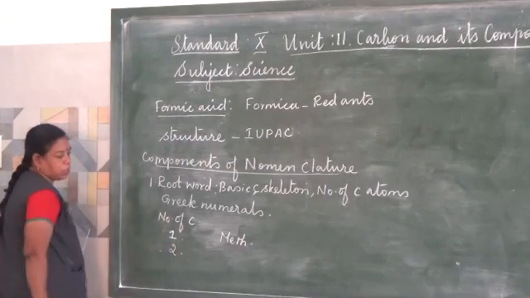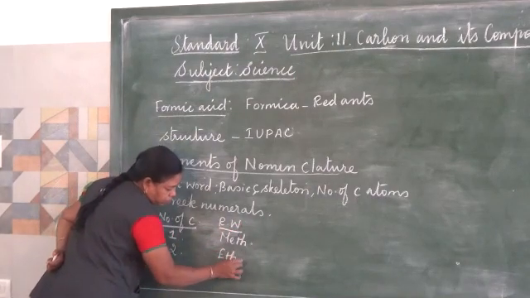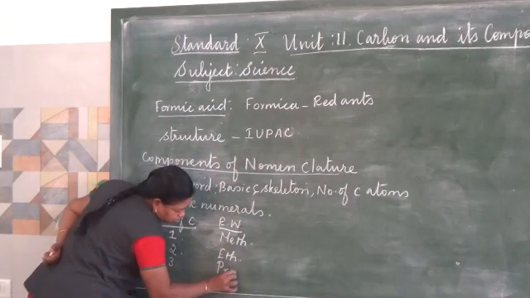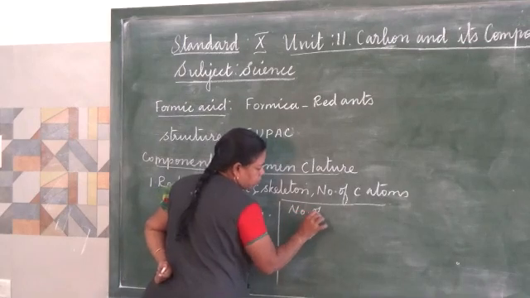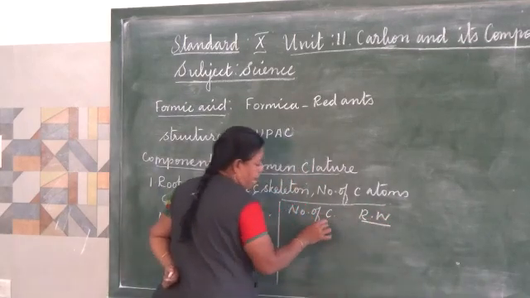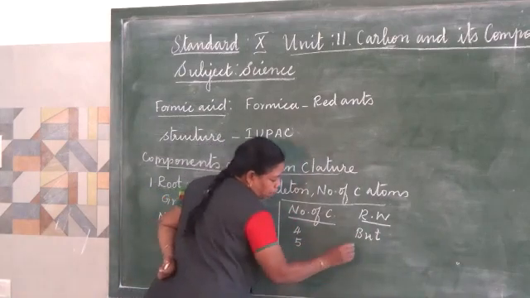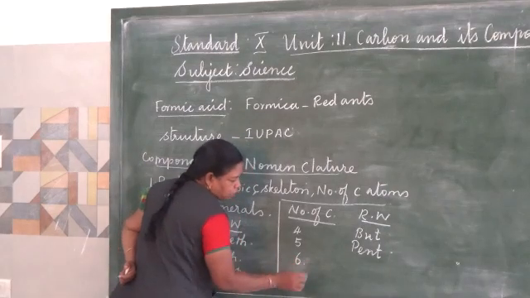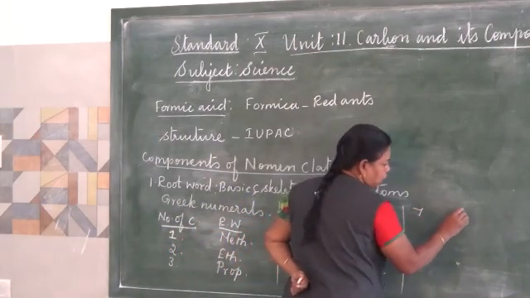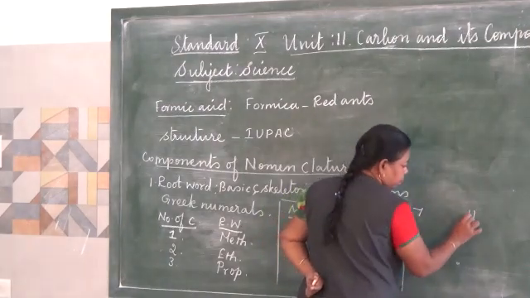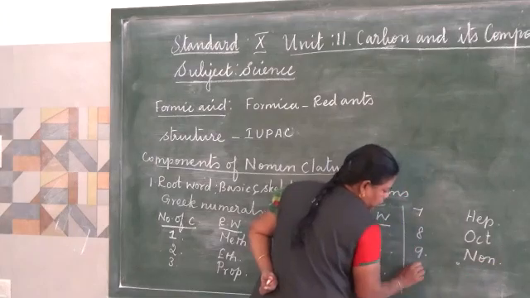If the number of carbon atoms is 2, the root word is eth. For 3 it is prop, for 4 it is but, for 5 it is pent, for 6 it is hex, for 7 it is hept, for 8 oct, for 9 non, for 10 dec.